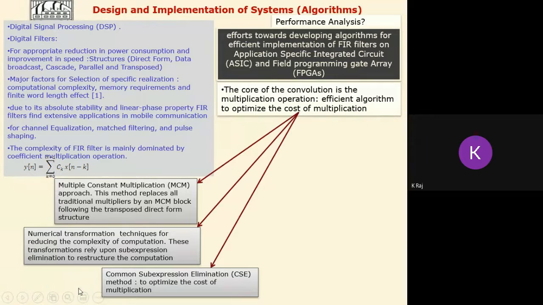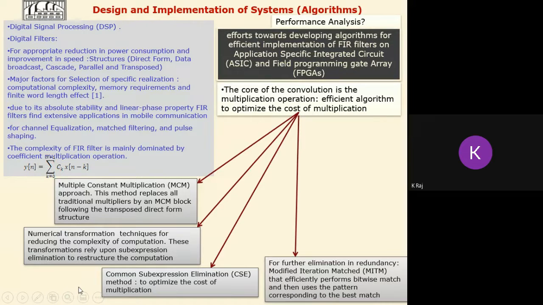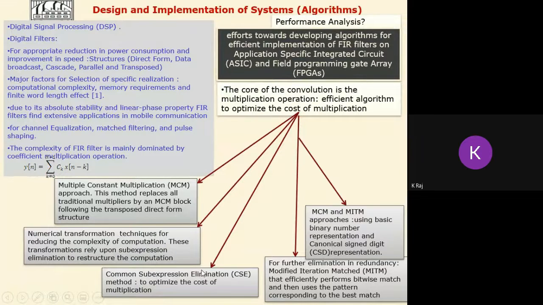The common sub-expression elimination method optimizes the cost of the multiplication, and for further elimination of redundancy we can use the MITM, that is the modified iteration mesh algorithm, which efficiently performs a bitwise mesh and then uses the pattern corresponding to the best mesh here.